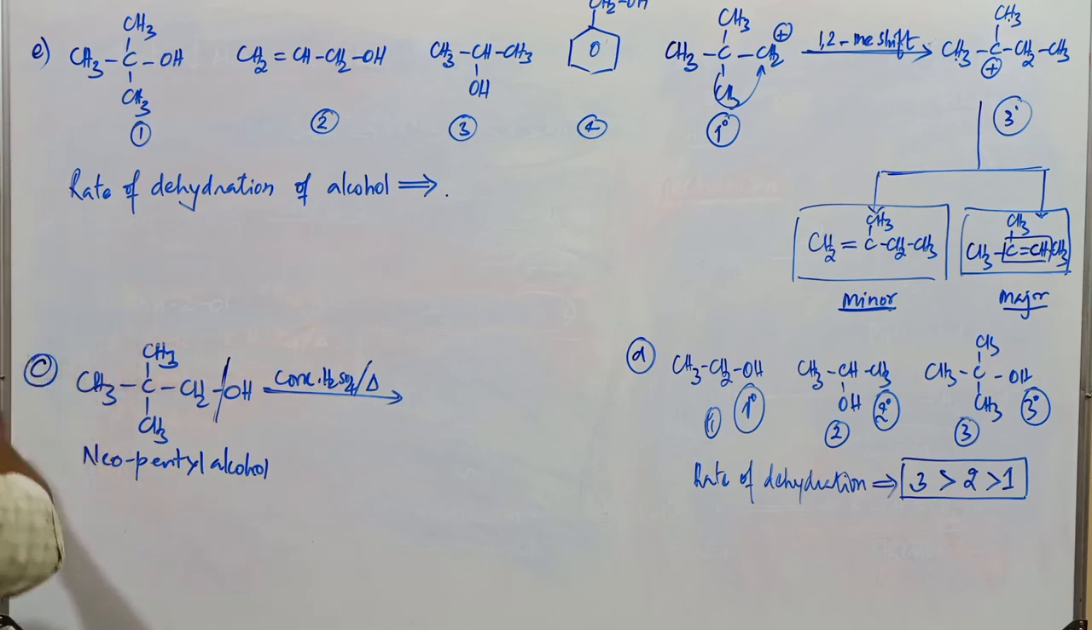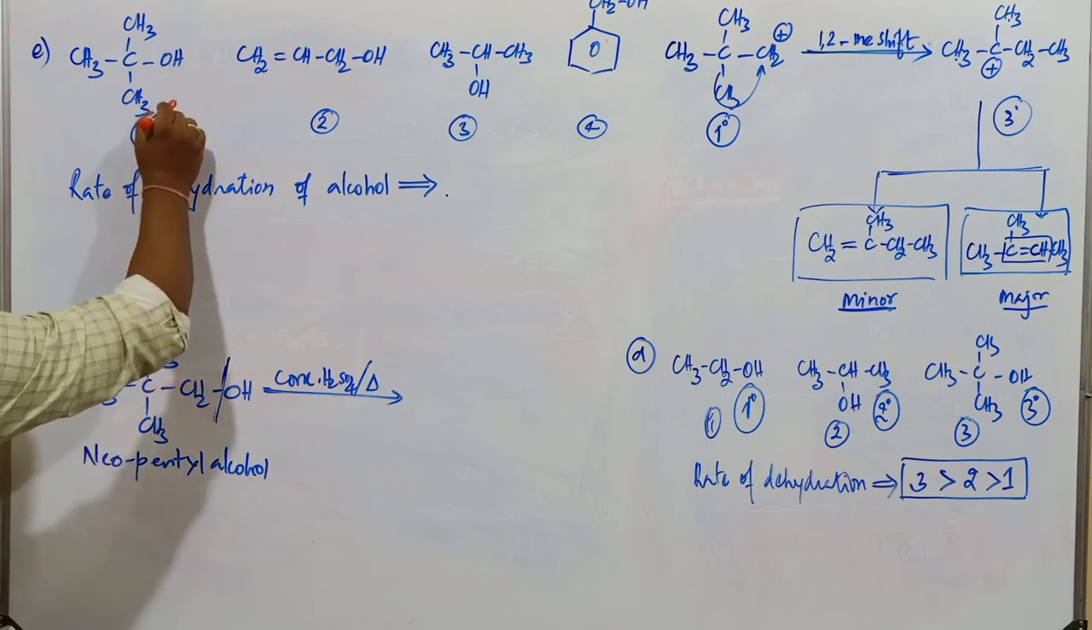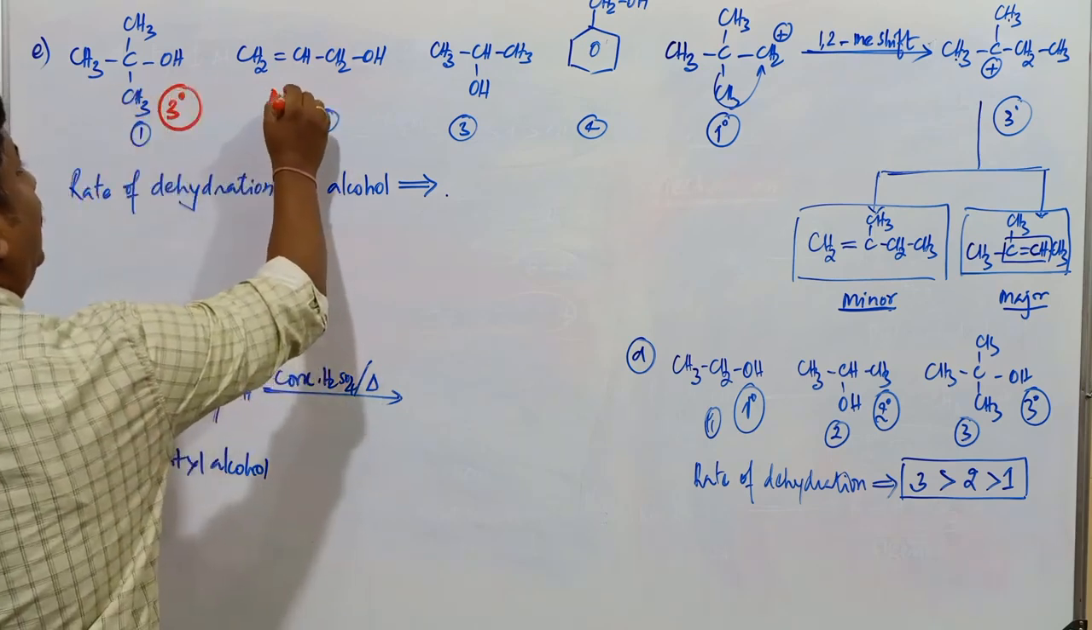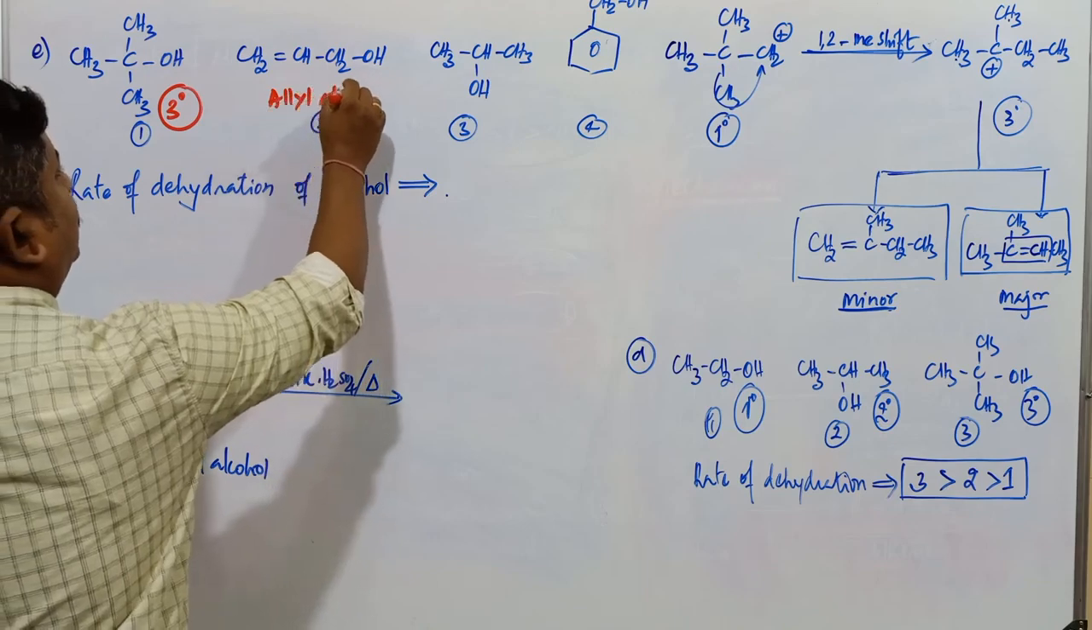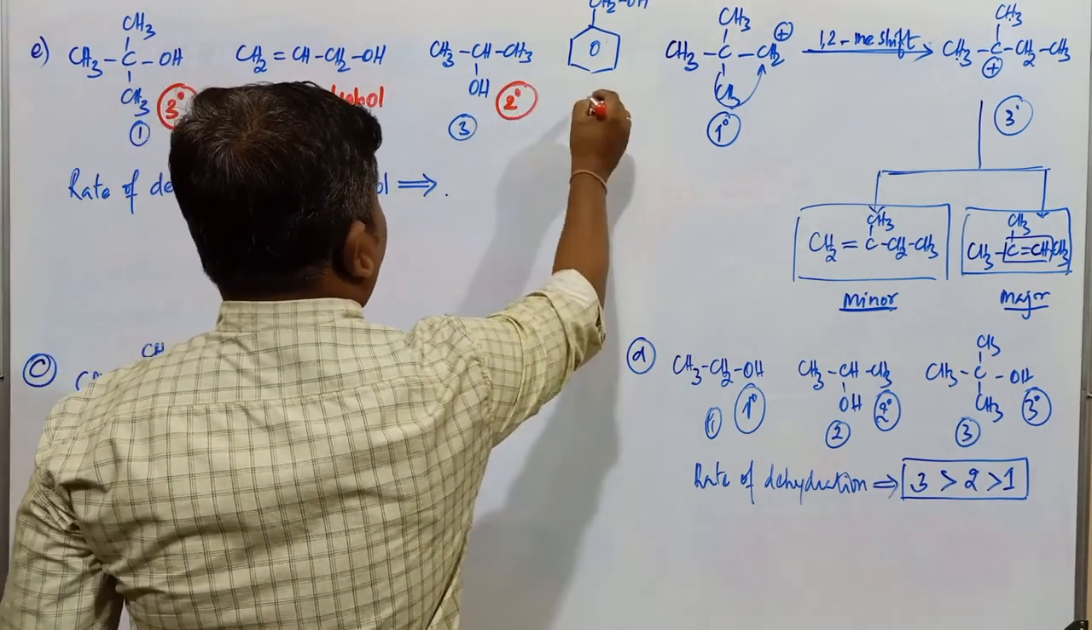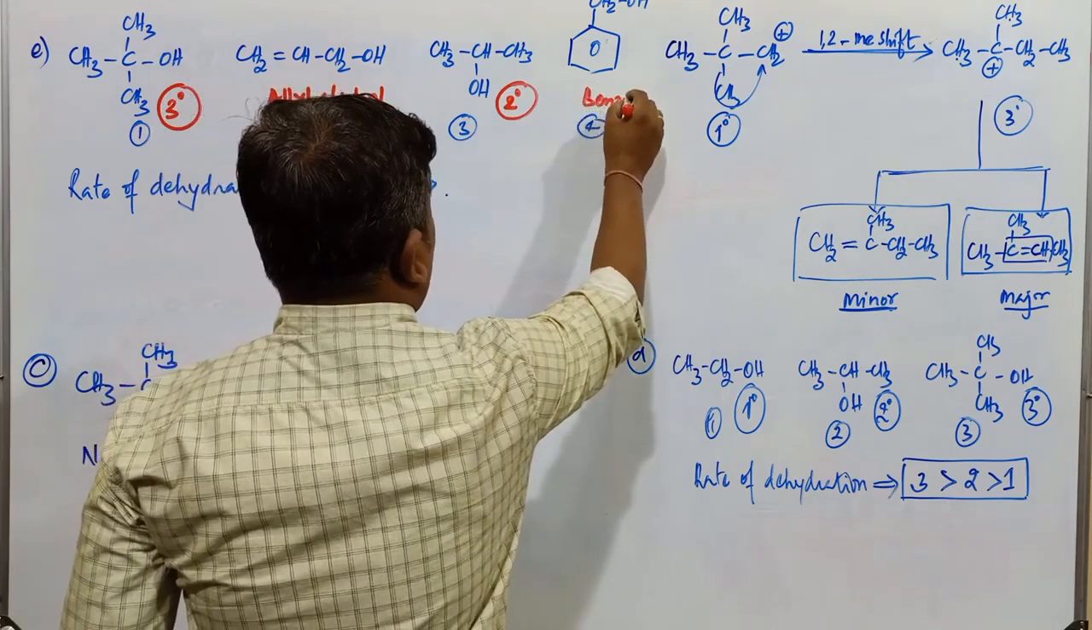This is a tertiary alcohol, students. This one is an allyl alcohol. Next one is a secondary alcohol. This is a benzyl alcohol.